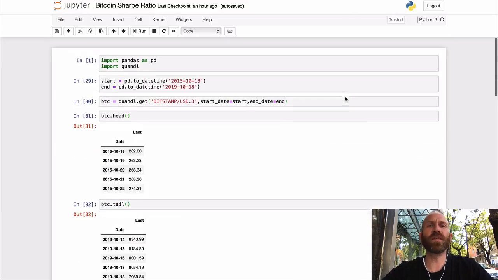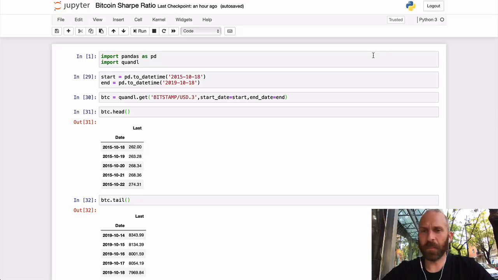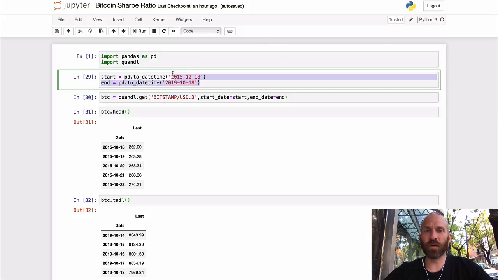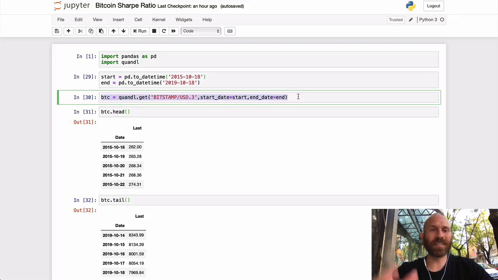Now, for those of you who want to, we can take a look at how to actually code this stuff. So basically, I'm programming in Python here, just using Jupyter Notebook, because it makes it easy. You have these little cells to program in. So we need to import pandas, which is a library, and import quandl, which is where we get the data, set a start and an end date. So I just made this 4 years long. Now make a variable Bitcoin, and we basically get that from quandl.